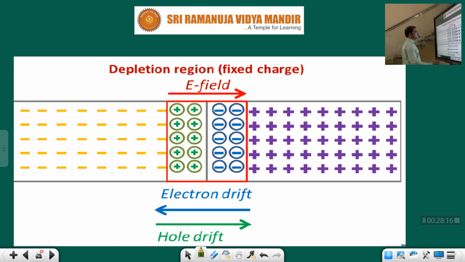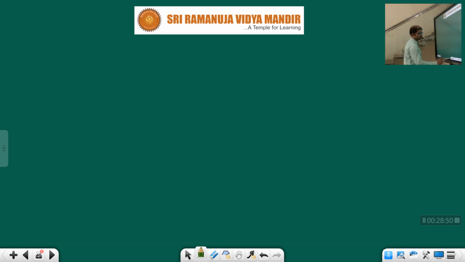See, children, whenever you combine P type and N type together, some electrons jump into P type, holes jump into N type. Understood? Electrons jump into P type, holes jump into N type. Due to this, a depletion region is created. A region is created. What is it? A depletion region. Clear? See here, I will explain in detail.